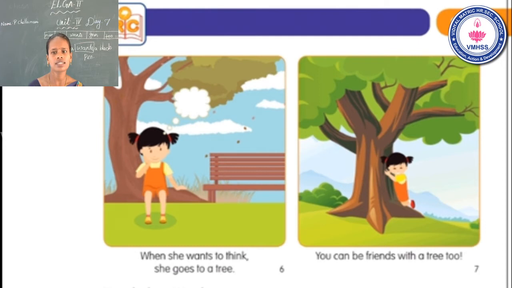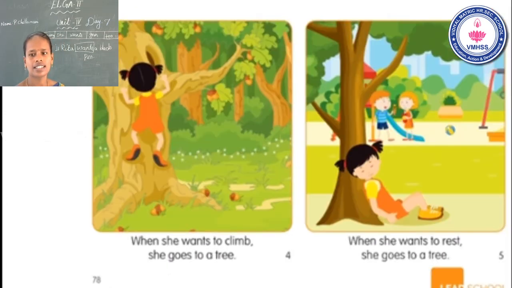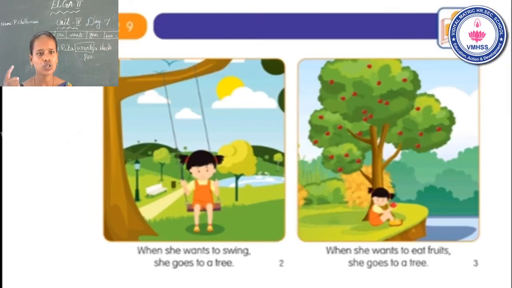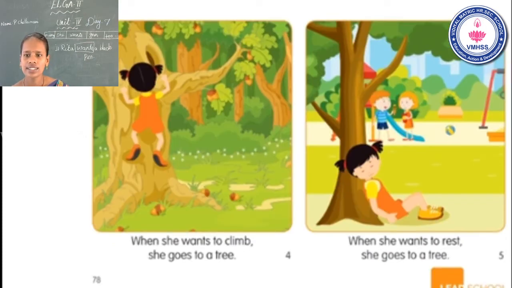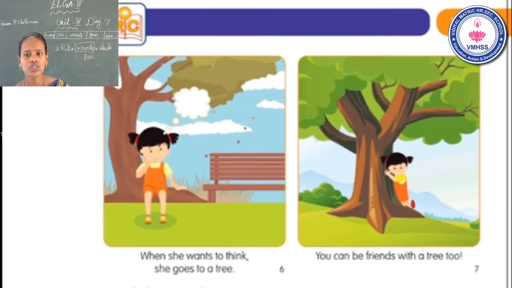When does Sujata go to a tree? Now check the answer. When she wants to swing. Next, when she wants to eat fruits. When she wants to climb. Next, when she wants to rest. Next, when she wants to think, she goes to a tree.